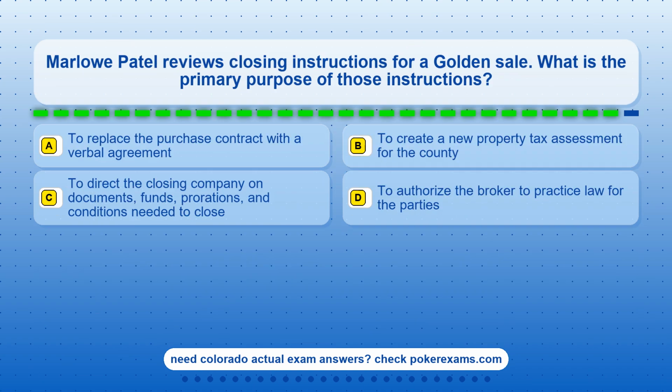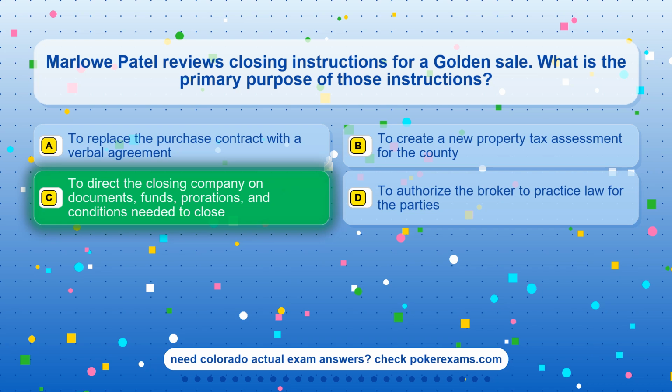Question 15. Marlo Patel reviews closing instructions for a golden sale. What is the primary purpose of those instructions? Option A. To replace the purchase contract with a verbal agreement. Option B. To create a new property tax assessment for the county. Option C. To direct the closing company on documents, funds, preparations, and conditions needed to close. Option D. To authorize the broker to practice law for the parties.